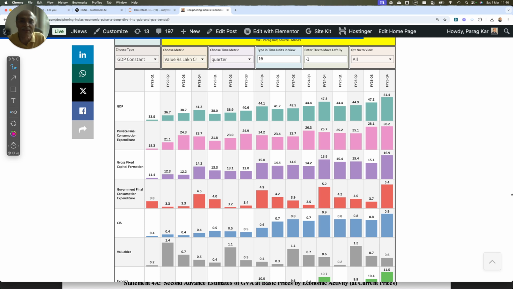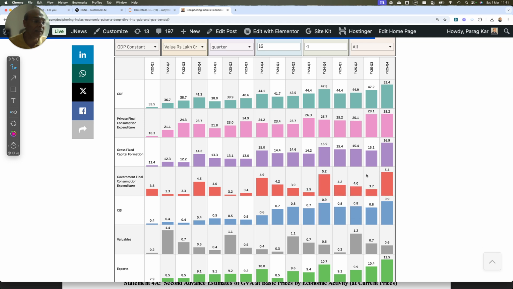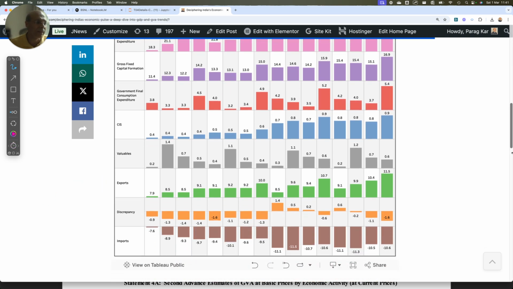Suddenly something is not going to change, out of the blue, right? You have to look at, and that's why it is important to investigate these numbers in this manner which I'm showing you, because those numbers which are being spelled out in a standalone manner do not tell the story. So the risk here for FY24 Q4 is on account of this 28.2. It can go down, and it may not be that risky here because this is not very significant. So government final consumption expenditure is not that significant.